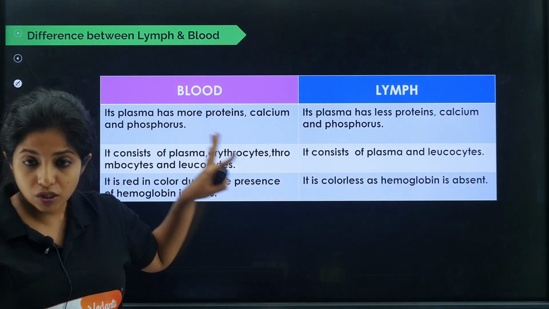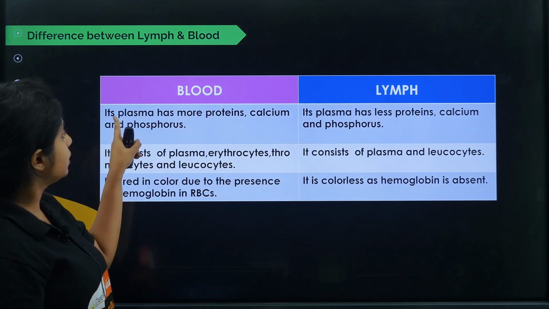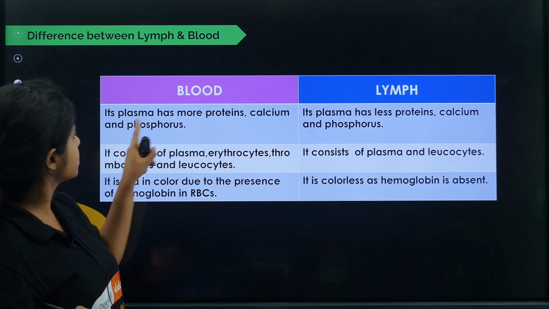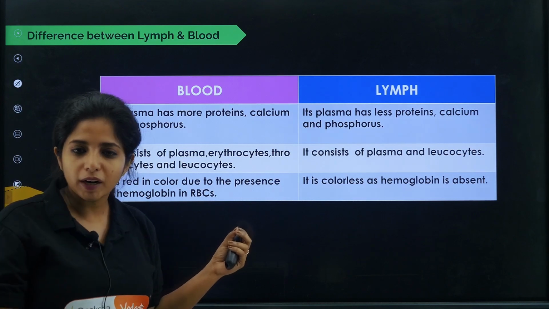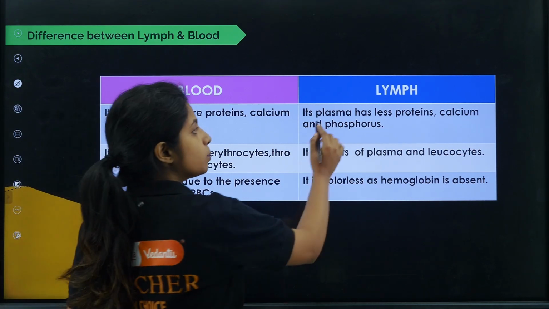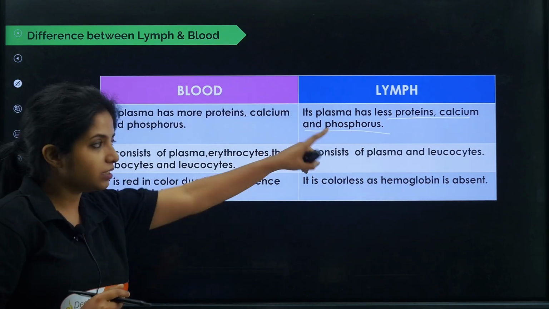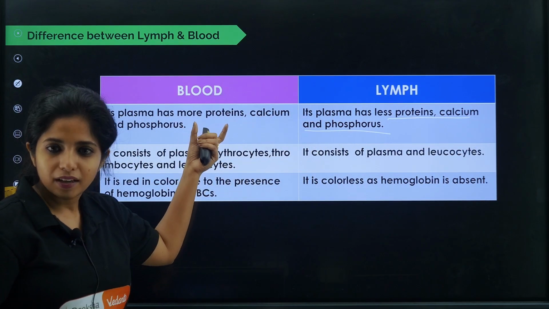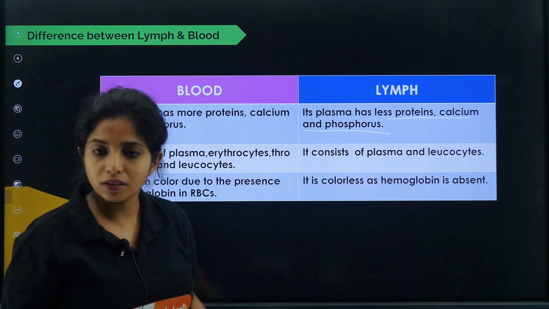Okay, now this question could also be asked: what is the difference between lymph and blood? Blood, in its plasma, has more proteins, calcium and phosphorus. Blood obviously will be having more things. Only a little amount of plasma comes out, so along with it, a little amount of proteins and calcium will be coming out. So its plasma has less proteins, calcium and phosphorus. Yes, this plasma is coming out from here only. So only a little amount is coming out.